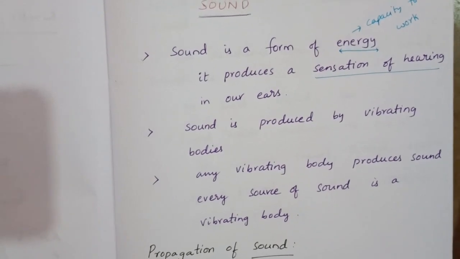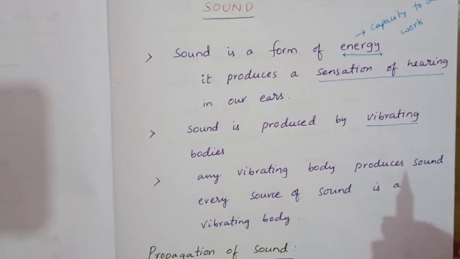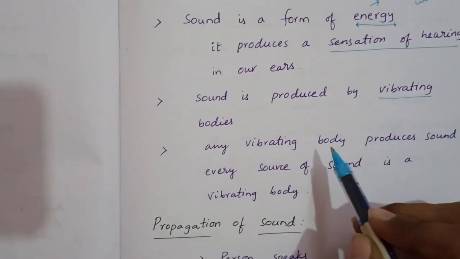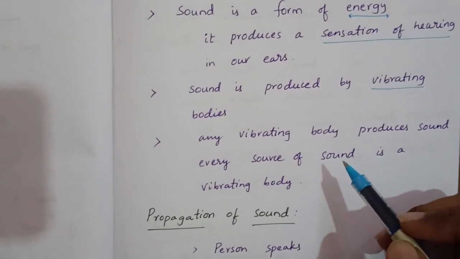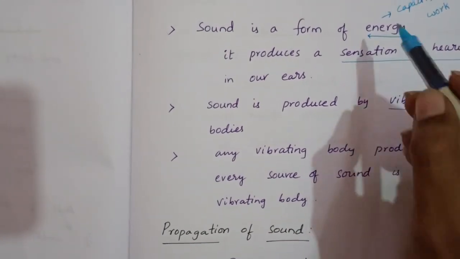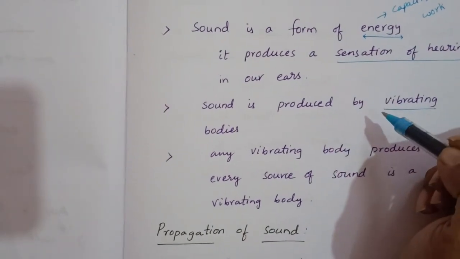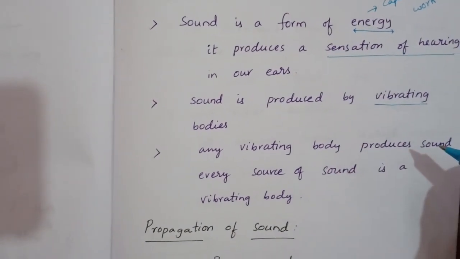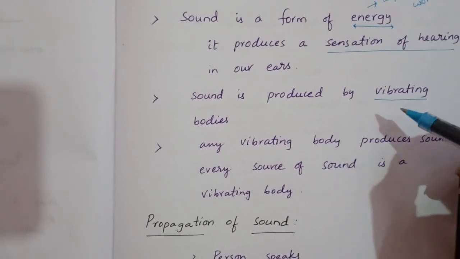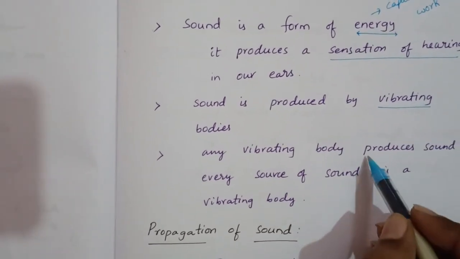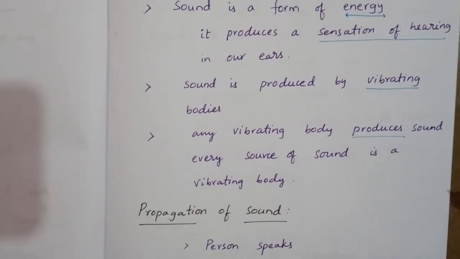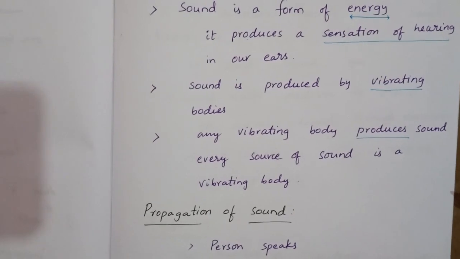And it can even produce vibrations. Sound is produced by vibrating bodies. And sound energy creates vibrations in the eardrum. Then we can sense that sound. A vibrating body can produce the sound and a vibrating body can listen to the sound, identifies the sound.